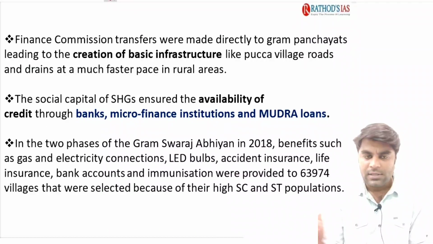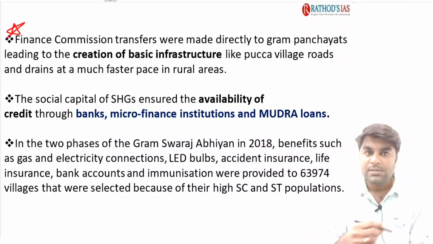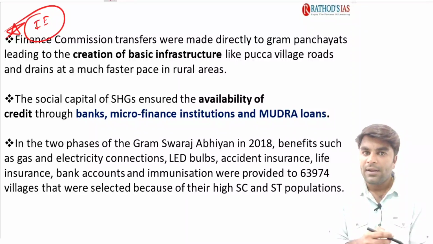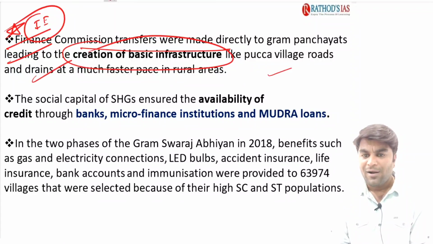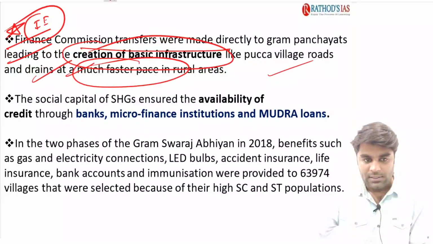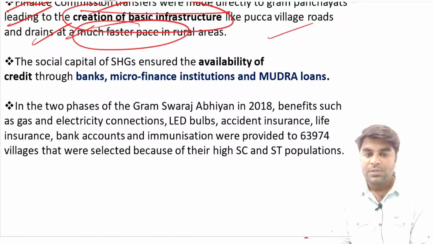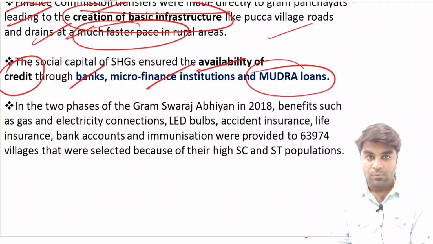So these are the initiatives, guys. They are very important for your mains, so try to note them down. These points appeared in the Indian Express, and we have taken them from there. The Finance Commission transfers were made directly to the Gram Panchayats, leading to the creation of basic infrastructure like pucca village roads and drains at a much faster pace in rural areas. The social capital of the self-help groups ensured the availability of credit through banks, microfinance institutions and Mudra loans.